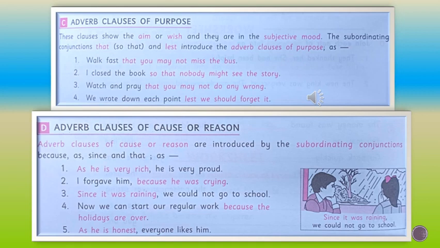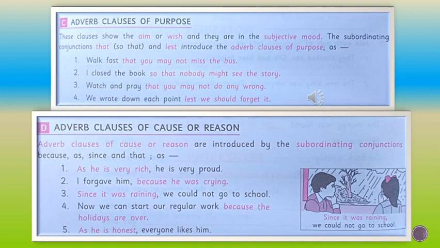And the fourth one is adverb clause of reason or cause. Adverb clause of cause or reason are introduced by the subordinating conjunctions because, as, since, and that. See, an adverb clause of reason indicates why the particular action of the verb is taken.